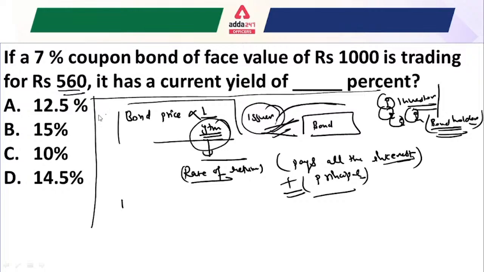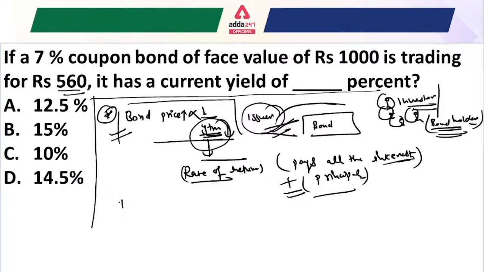So whenever the bond price is higher, that means the yield to maturity is lower, and that is the most important feature of this. This type of question is usually asked in the examination, that's why I am highlighting this.